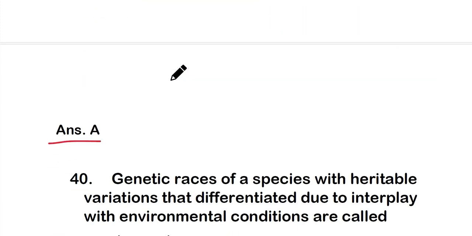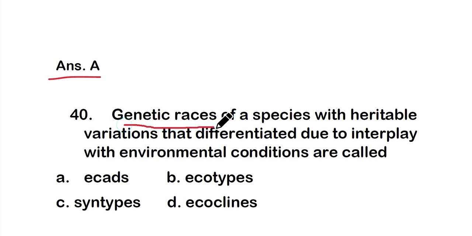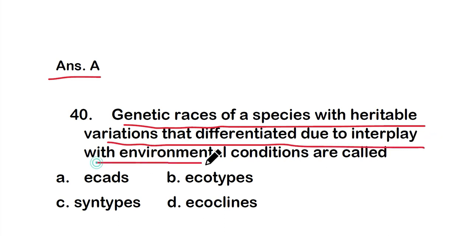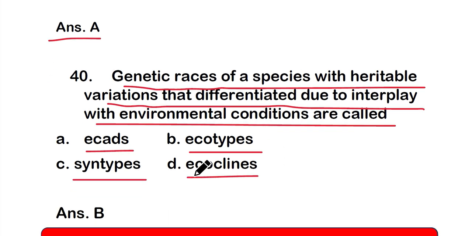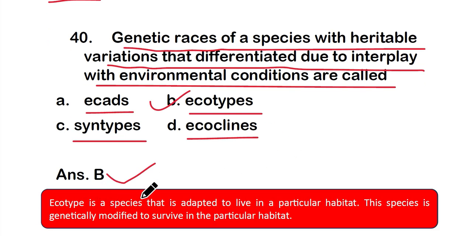Okay. So the last question of this video: genetic races of a species with heritable variations that differentiate due to interplay with environmental conditions are called option A, ecads, option B, ecotypes, option C, syntypes, option D, ecoclines. So the right answer is option B, that is ecotype. So what is an ecotype? An ecotype is a species that is adapted to live in a particular habitat. This species is genetically modified to survive in that particular habitat. That is why it's called an ecotype.